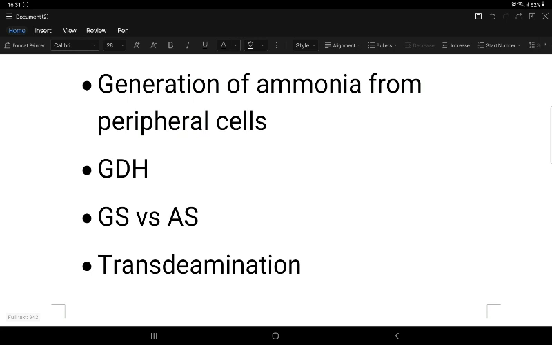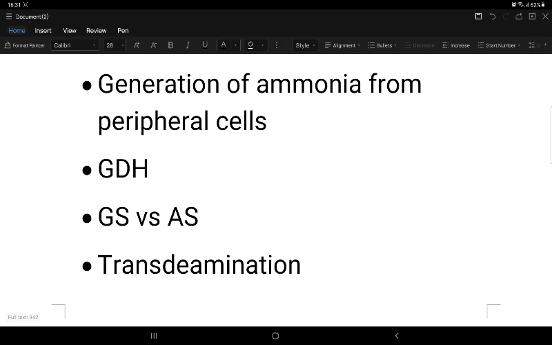Then glutamine synthesis. Now we are moving in the reverse direction, glutamate to glutamine. Source of nitrogen is free ammonia, and it has a role in nitrogen excretion. Aspartate to asparagine is also a source of nitrogen, by asparagine synthetase, but has no role in nitrogen excretion, whereas glutamine synthetase has a role in nitrogen excretion.